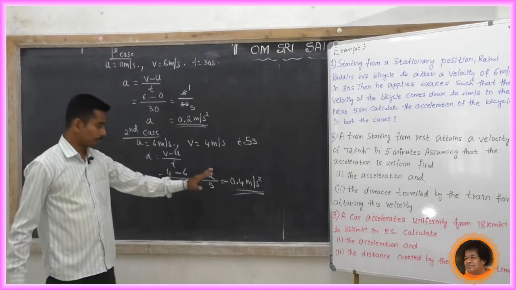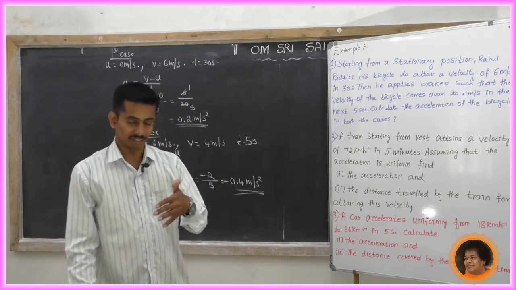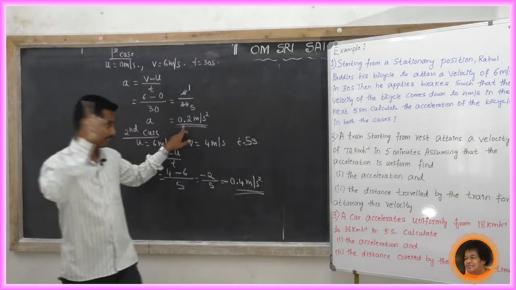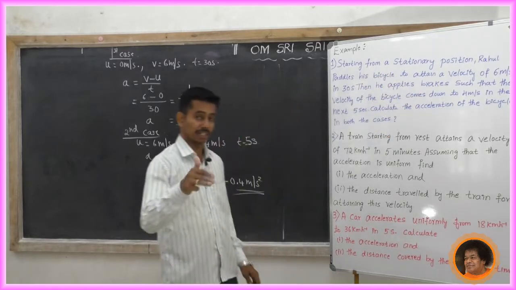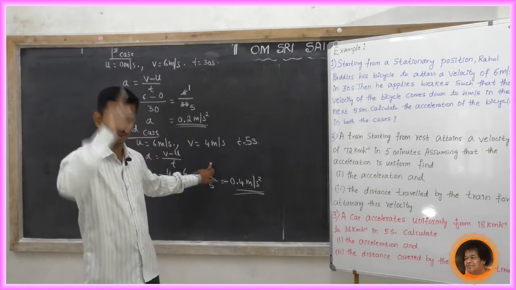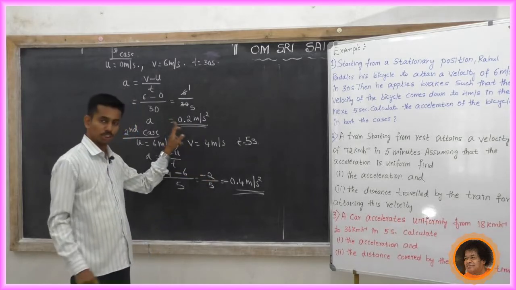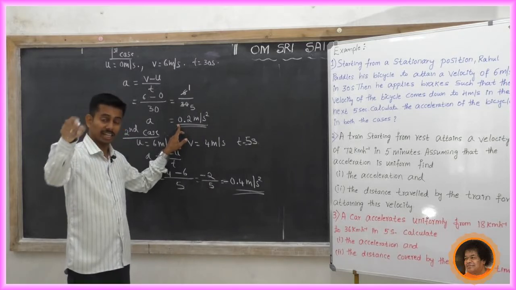Now what is the meaning? Minus 0.4 meter per second squared, the velocity is decreasing. Positive means the velocity is increasing. Yes, velocity is increasing because from 0 meters per second to 6 meters per second, it attains the velocity 0 to 6. So the velocity is increasing. Acceleration is positive means the velocity is increasing, and acceleration is in the direction of motion.